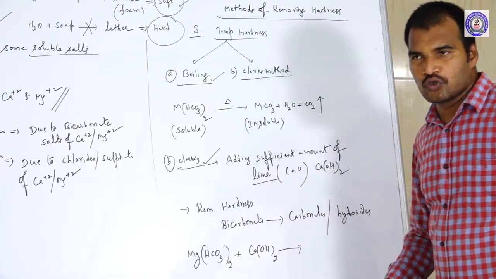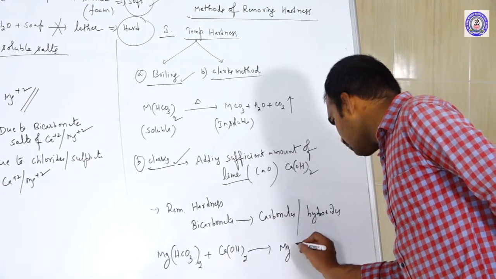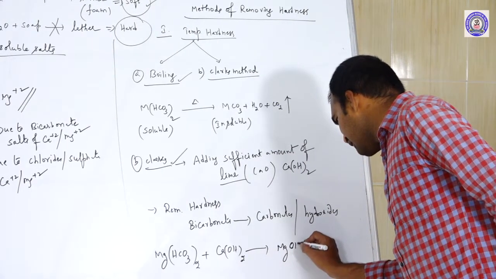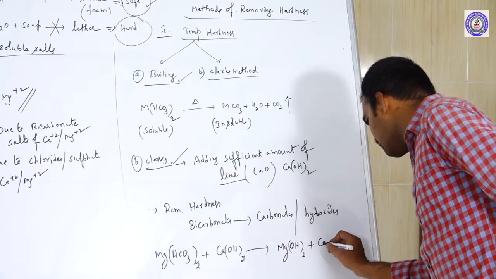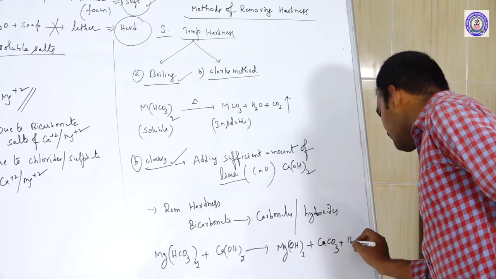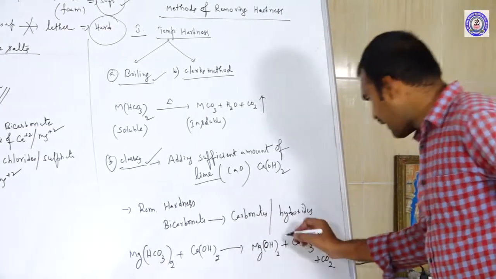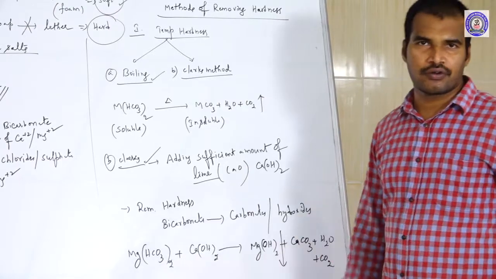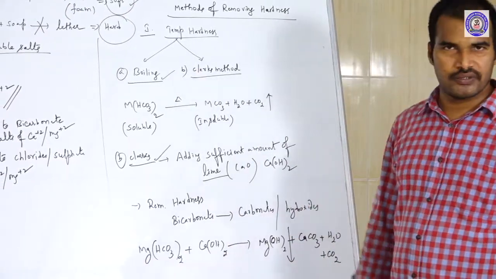After addition of lime to it, what happened? The magnesium bicarbonate came out as magnesium hydroxide, and calcium hydroxide comes out as calcium carbonate plus H2O plus CO2. So magnesium hydroxide is insoluble and it will be precipitated out. Like this we are converting all soluble salts into insoluble salts.